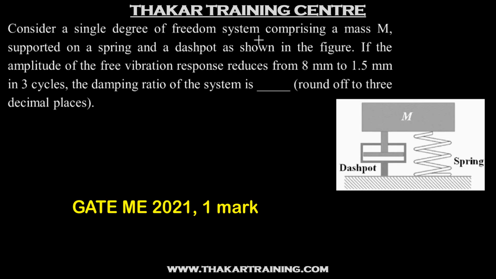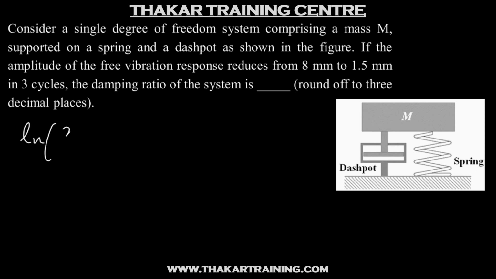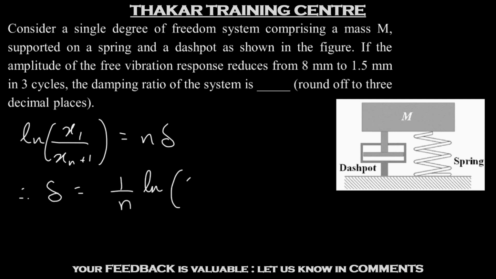Consider a single degree of freedom system comprising of a mass m supported on a spring and a dashpot as shown in the figure. If the amplitude of the free vibration response reduces from 8 mm to 1.5 mm in 3 cycles, the damping ratio of the system is. So this is a question on the ratio of amplitudes that are separated by n cycles. So what is that given by? We have log of x1 upon xn plus 1 is equal to n times delta, where delta is a logarithmic decrement. So therefore delta is nothing but 1 by n log of x1 upon xn plus 1.